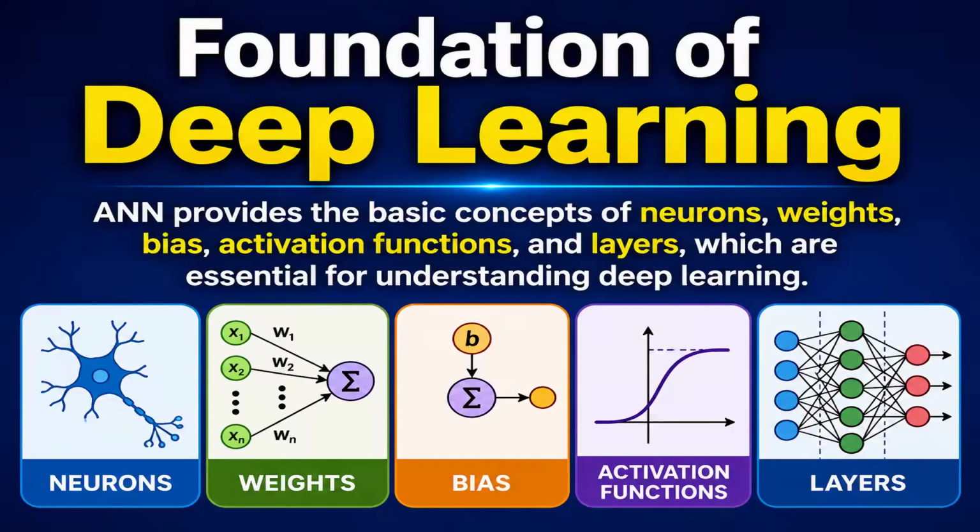First is foundation of deep learning. ANN is the basic concept of neuron, weight, bias, activation functions. So it resembles the human neuron. Then there are weights assigned to the input, and then there is bias. Then there is activation function and layer. The concepts of bias and activation function we'll see in upcoming lectures. So these are the important concepts in artificial neural network.